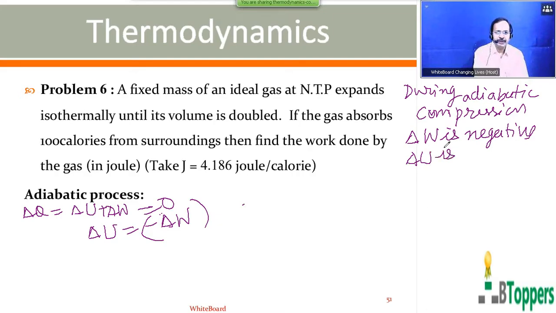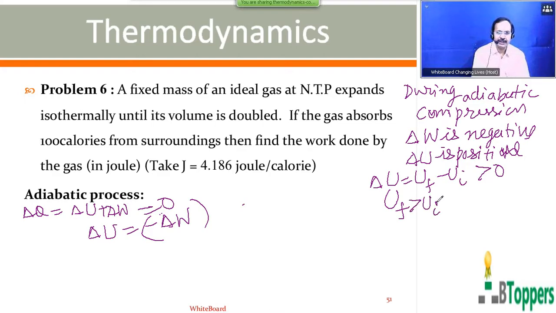So delta U is positive. Delta U is the change in the internal energy of the gas, that is UF minus UI, and that is greater than 0. That is, the internal energy of the gas in the final state will be greater than the internal energy of the gas in the initial state. So internal energy of the gas will increase during the adiabatic compression.